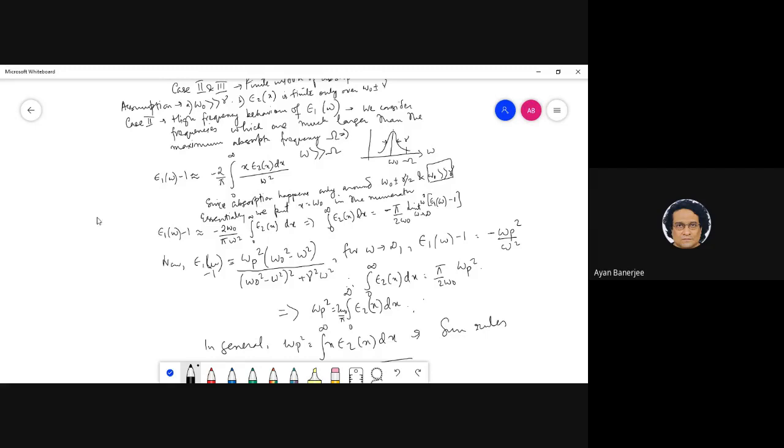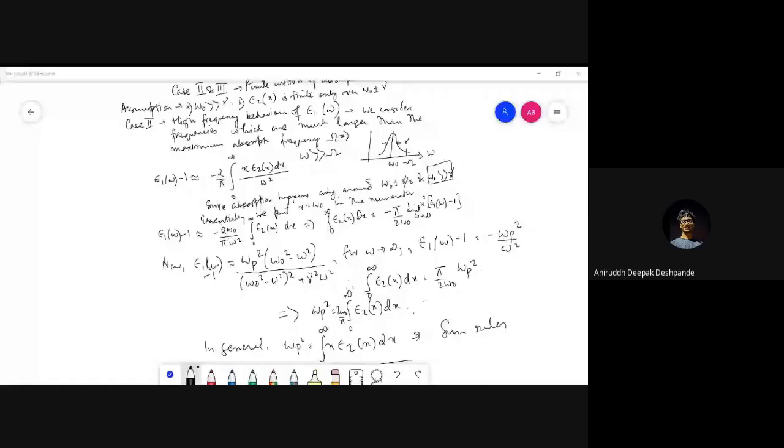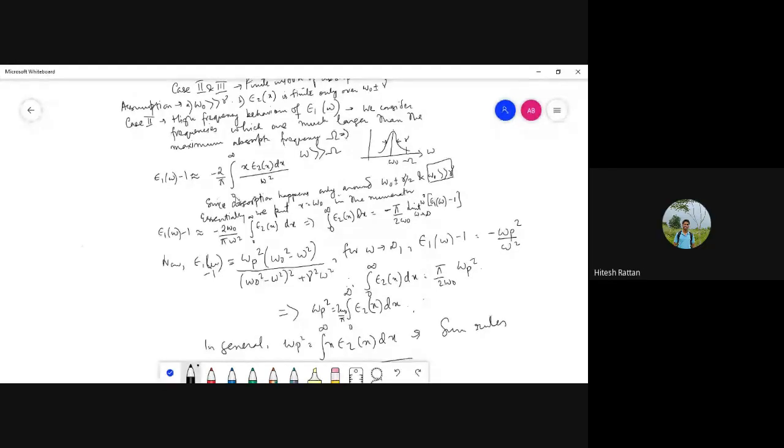Instead of integrating from 0 to infinity, you can just take the limit from omega naught minus gamma to omega naught plus gamma.